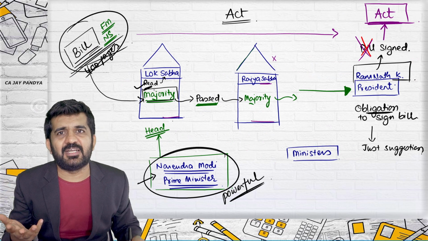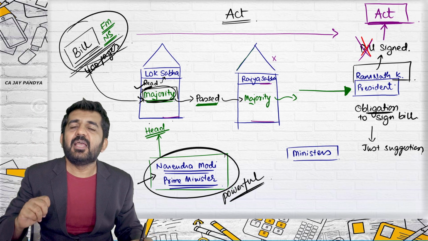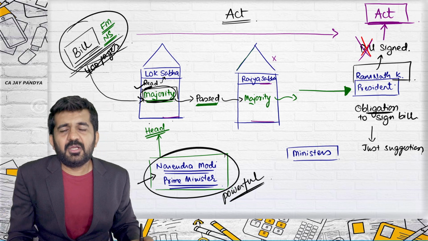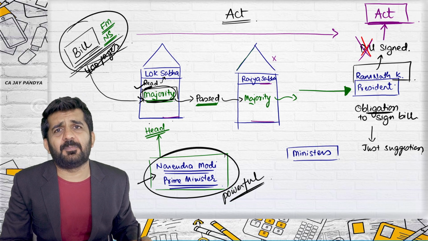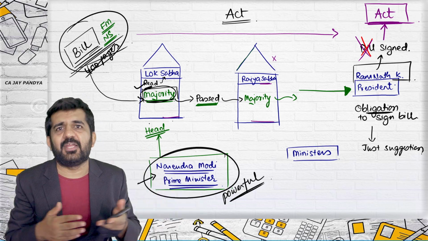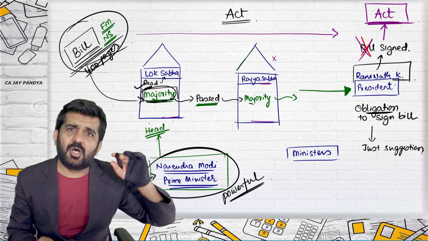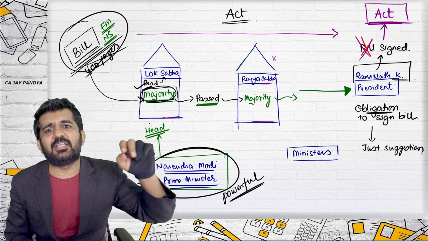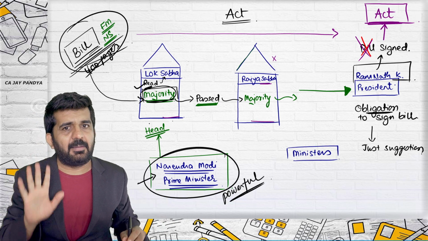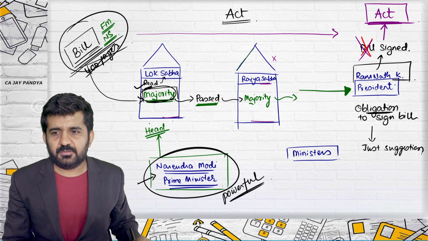So anyone can present the bill, but normally the ruling party, the party which is in majority, can pass the bill, and so only they are the people who will be making the bill. Now you will say, sir, can the commerce minister prepare a finance bill? The answer is yes, but they will not do it. There is a finance ministry. Why would the commerce minister involve himself in the finance ministry? So there are ministries, and the minister of the ministry to which the bill is related will present the bill. Even any member can present, legally any member can present, but normally the ruling party will present the bill. I think this suffices as your answer.